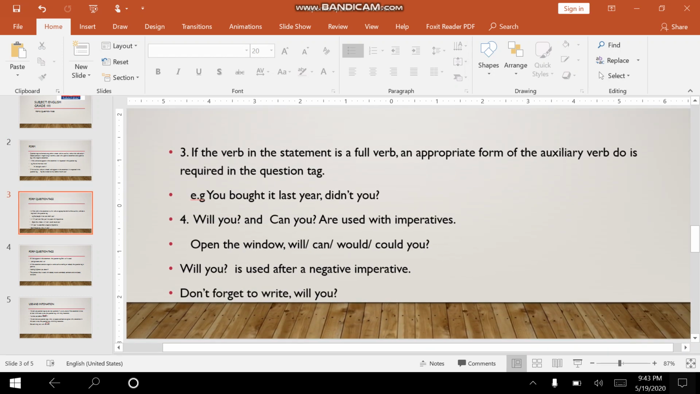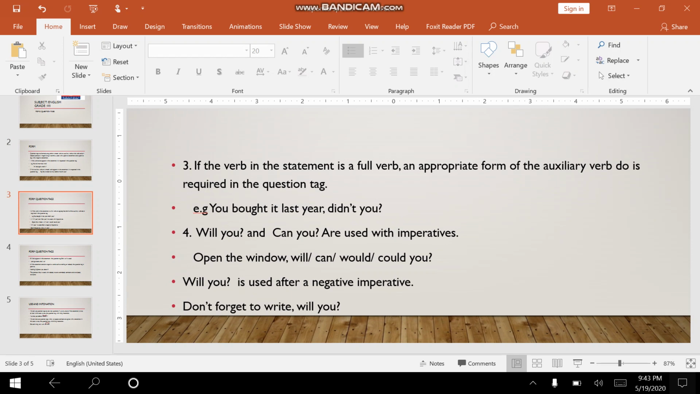Let's continue. If the verb in the statement is a full verb, an appropriate form of the auxiliary verb do is required in the question tag. You bought it last year, didn't you? So we have the auxiliary verb do here, but in the past. Okay, will you and can you are used with imperatives. Open the window. Will you or can you? Would you? Could you? But would you and could you are more formal. Okay? Will you is used after a negative imperative usually. Don't forget to write, will you?